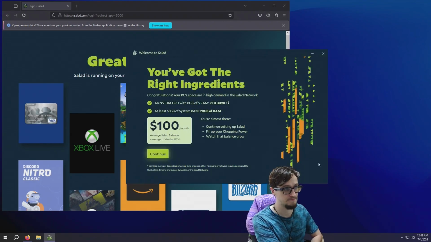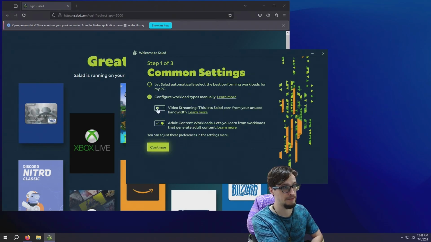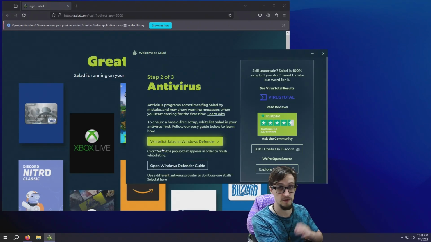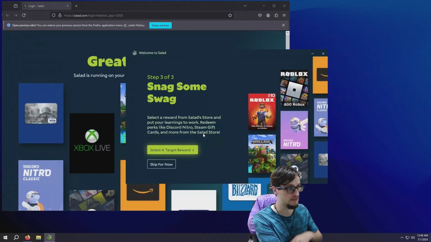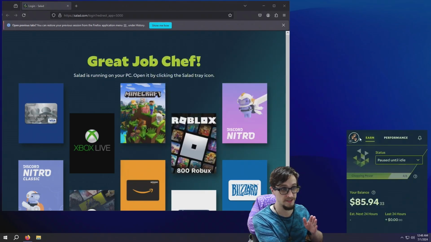Alright, set up PC. Just click Continue. Configure the work type manually and disable video streaming. That's going to be important for not getting your IP banned by large video sites like Netflix or Disney. Alright, we're going to whitelist Salad in the Windows Defender. Skip that. It says finish setup, but we're not done yet.